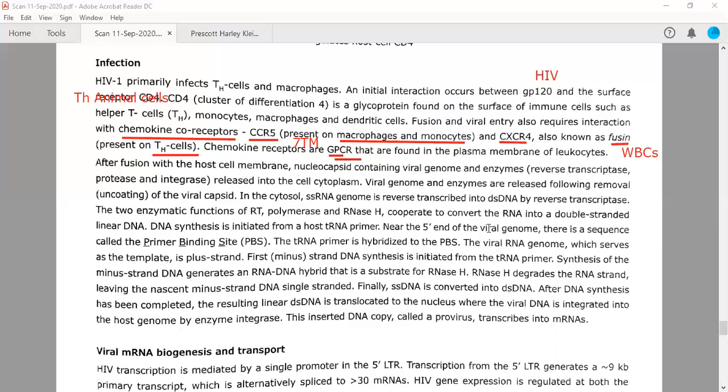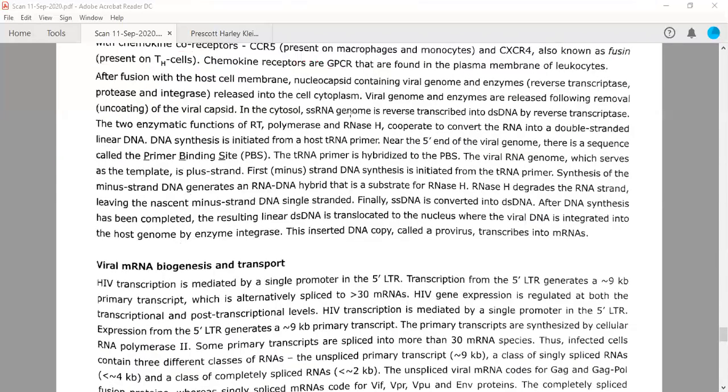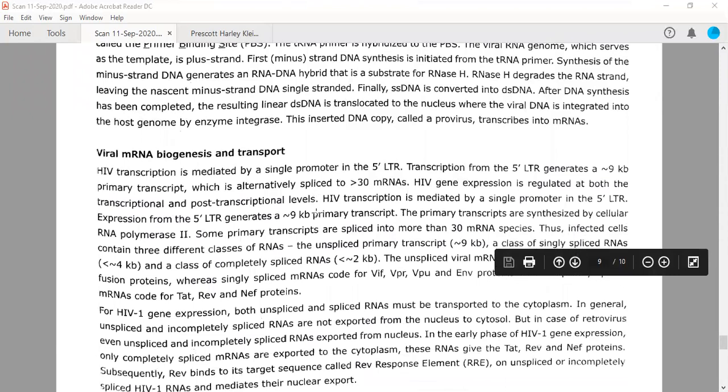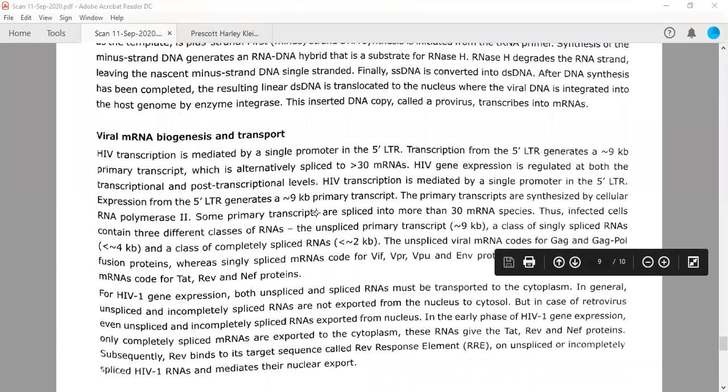Near the 5' end of the viral genome, there is a sequence called the primer binding site to which the tRNA will bind. We have discussed all this, so you can see the diagram which is given on the previous page, so that you will understand all this. Then what else are we left with? Okay, biogenesis and transport.